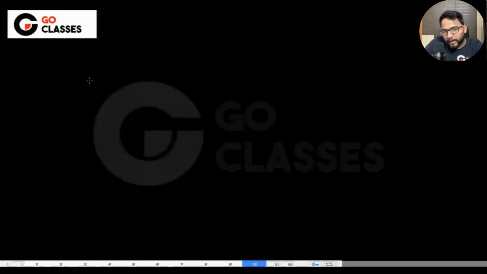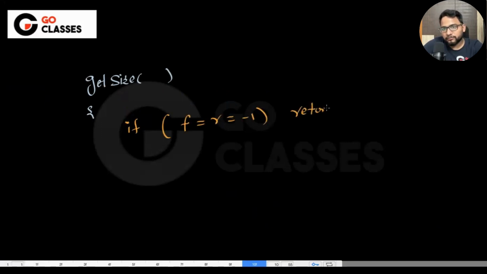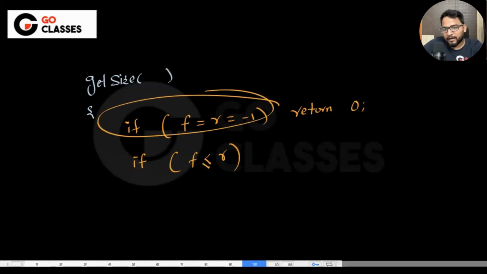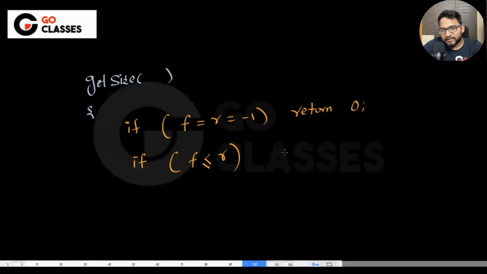So if I want to write a function get size of the queue, then I can say: if front equal to rear equal to -1, return 0. I mean, size is 0. If front is less than, or maybe less than or equal to rear, it does not matter. If this case is covered, then I don't care. In that case, I was getting R minus f plus 1, so return R minus f plus 1.